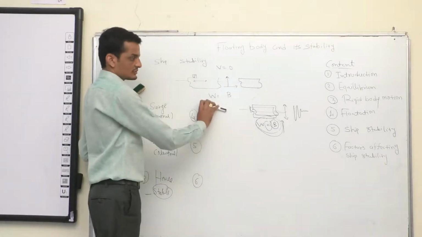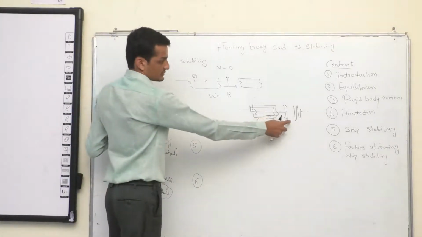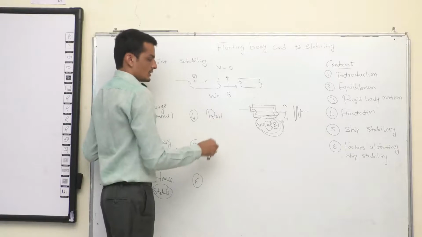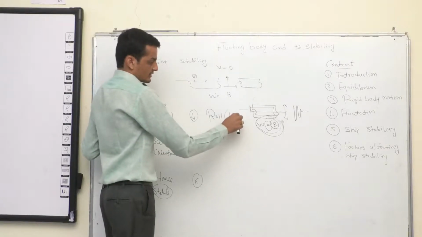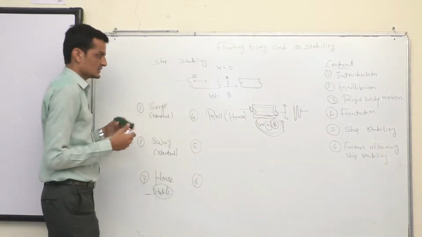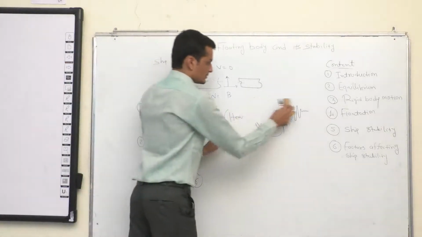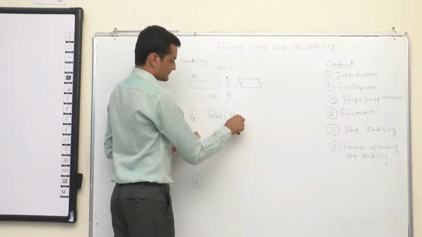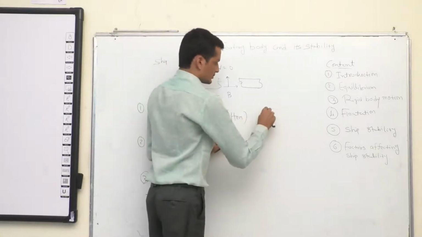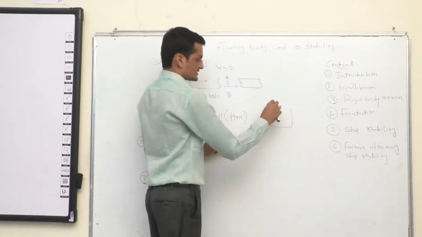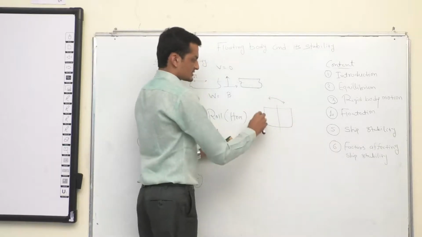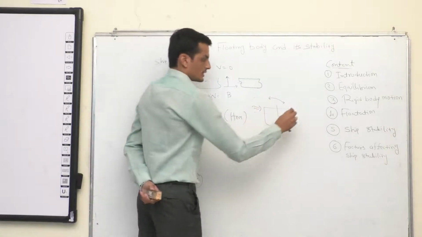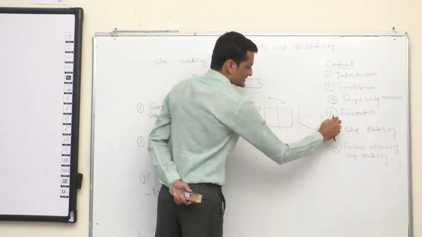Next, rotational motion about the x-axis, which we call roll. In static stability terms we call it heel. So what happens in the roll? What will happen if I do some disturbance? The body will rotate till some angle.